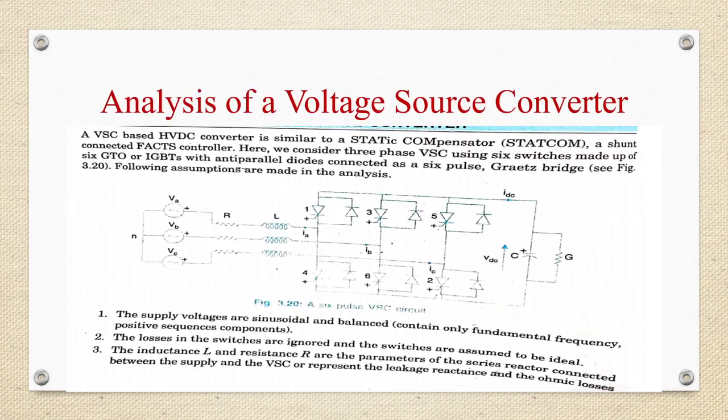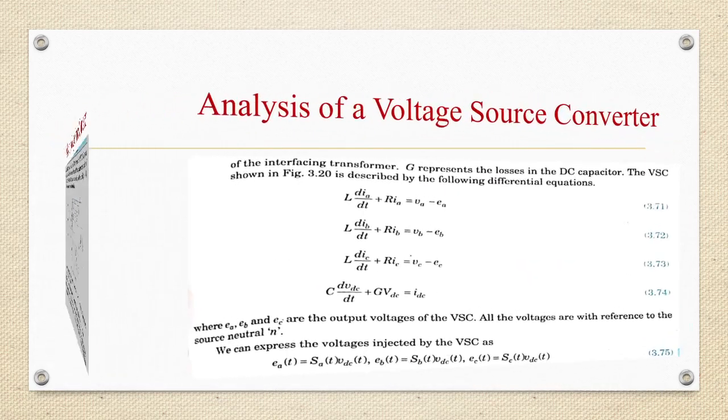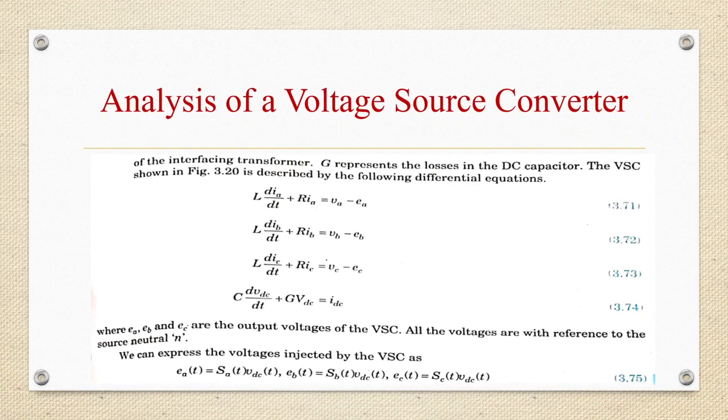The VSC is shown in the figure, and it is described by the following differential equations. L dIA by dt plus R IA is equal to VA minus EA. L dIB by dt plus R IB equal to VB minus EB. L dIC by dt plus R IC equal to VC minus EC. C dVDC by dt plus G VDC is equal to IDC, where EA, EB and EC are the output voltages of the VSC. All the voltages are with reference to the source neutral N.